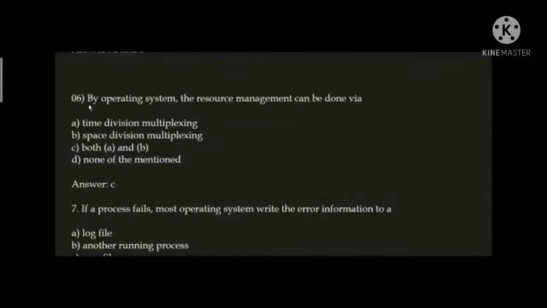Next question. By operating system, the resource management can be done via option A, time division multiplexing, and option B, space division multiplexing. Here correct answer is option C, both A and B. By operating system, the resource management can be done via time division multiplexing and maybe via space division multiplexing. They both are correct here.